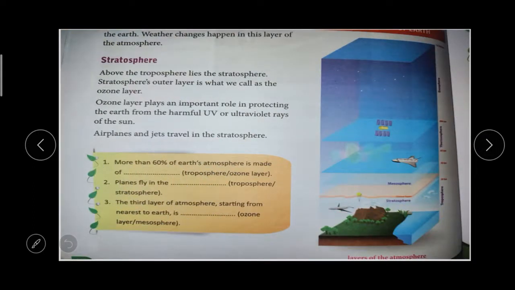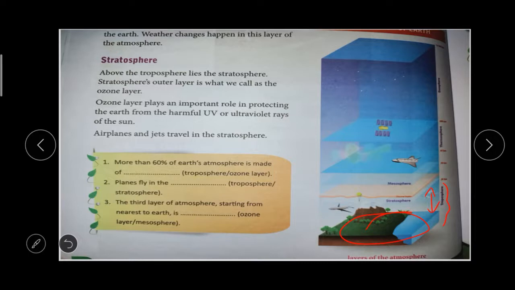The next one is the stratosphere. See, this is the troposphere first, the place where we are living. The space here is the troposphere. Then the second one is the stratosphere. Above the troposphere, the stratosphere is there.